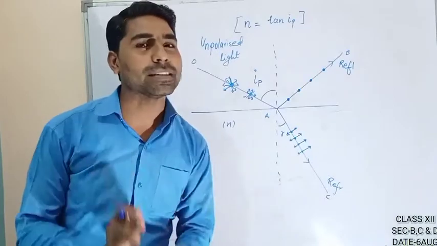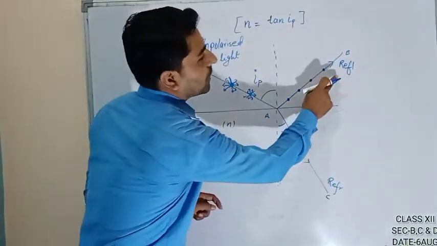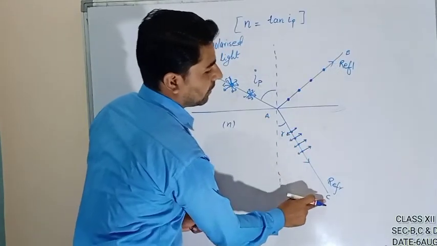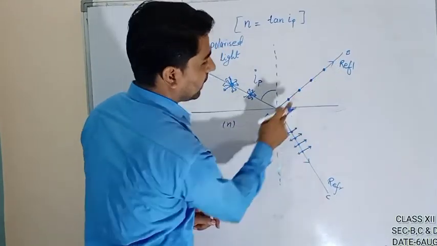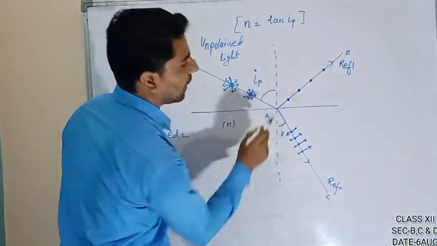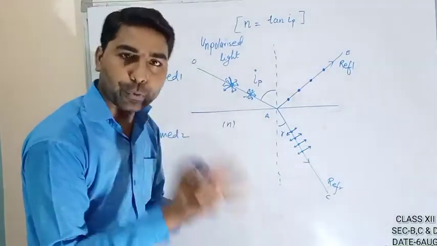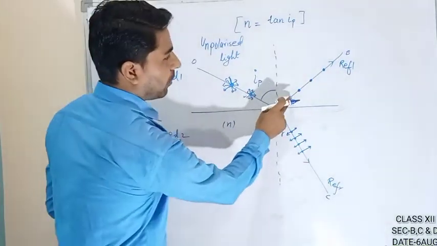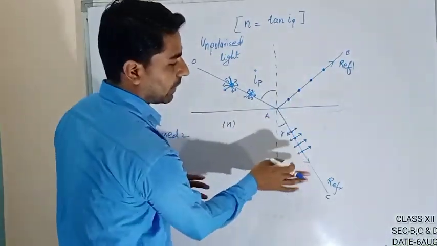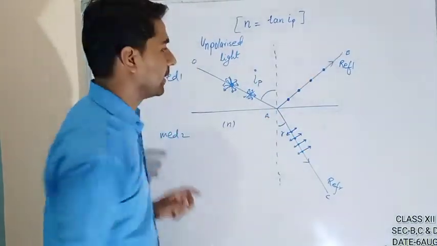Now the next topic is that the angle between the reflected ray and the refracted ray is 90 degrees. The total angle here is 90. How is that, it is not looking like that? We have to prove this, that the angle from the reflected ray to the refracted ray is 90, or you can say the angle BAC is 90 degrees.